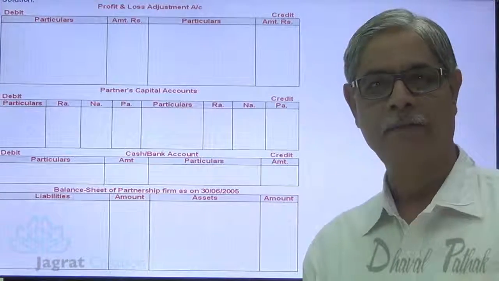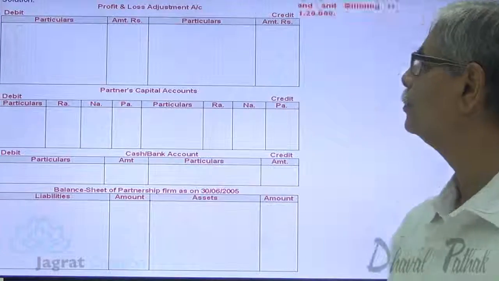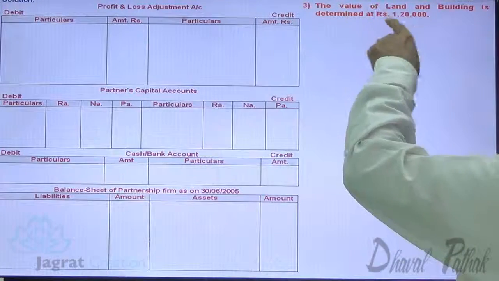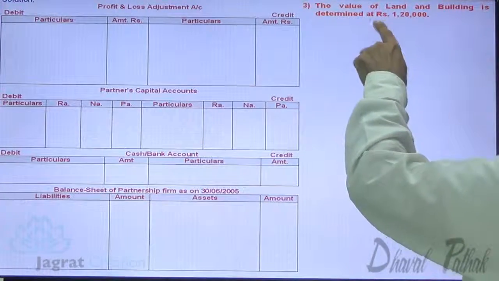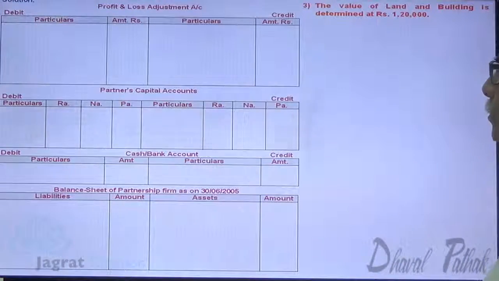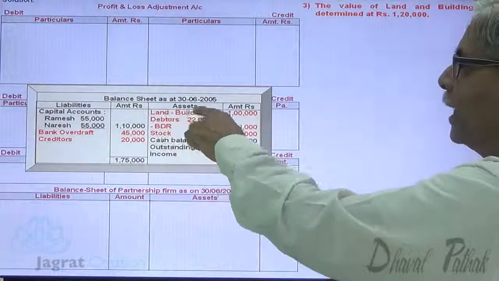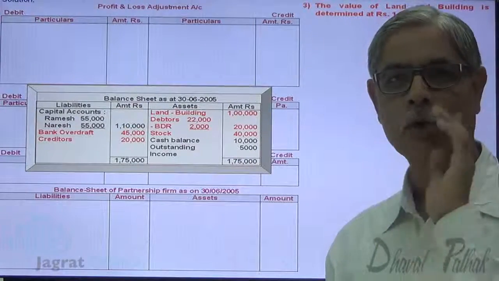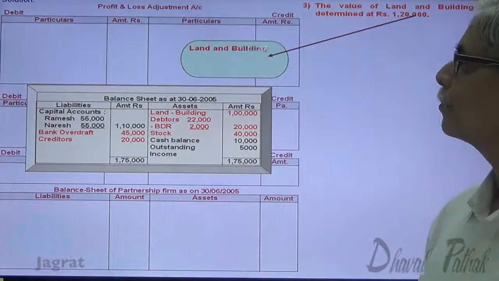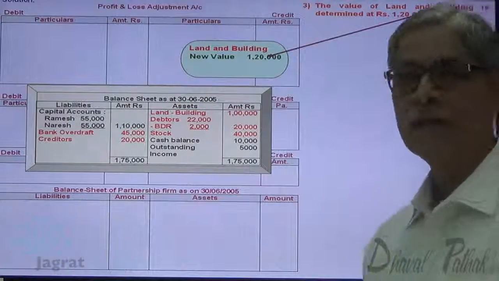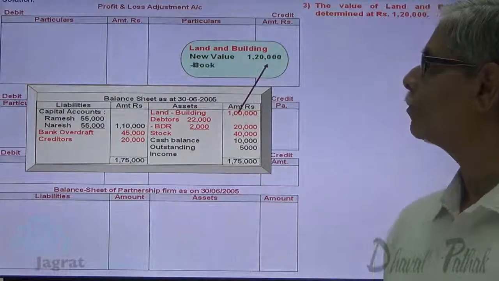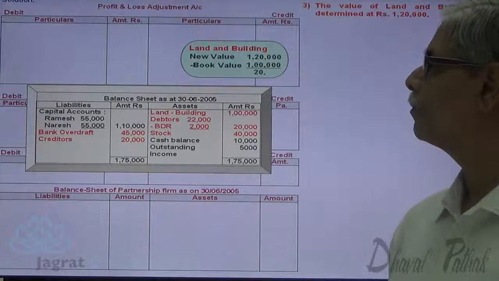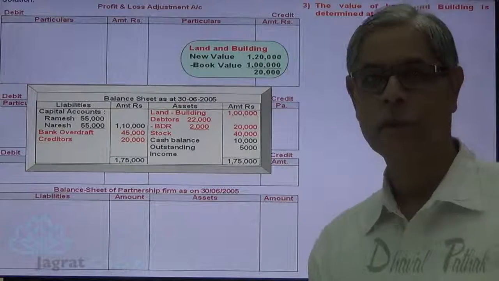First I will start with revaluation adjustments. Value of land and building is determined 1,20,000. Land and building book value 1 lakh. Increase in value 20,000. So new value 1,20,000, book value 1 lakh, 20,000 is the increase in value.